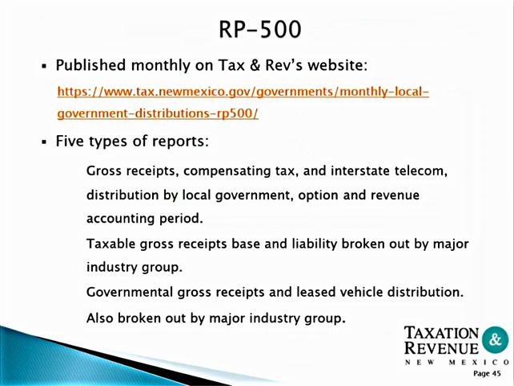The RP 500 contains 5 types of reports within it. It contains the gross receipts, compensating tax, interstate telecom, distribution by local government, options and revenue, accounting period, taxable gross receipt base and liability broken out by major industry groups, which is referred to as the industry report. Governmental gross receipts and leased vehicle distributions is also broken out by major industry groups.